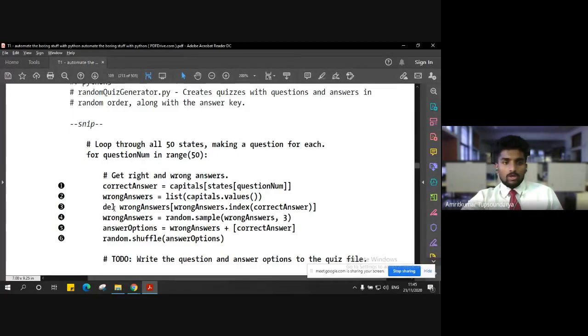Now, we are also going to delete the correct value from the wrong answers using the wrong answers index. So basically what we are doing is, in this wrong answers variable we are first going to store all the capital values, but we are going to only keep the wrong ones and exclude the correct answer. So we are going to delete the correct answer from it.